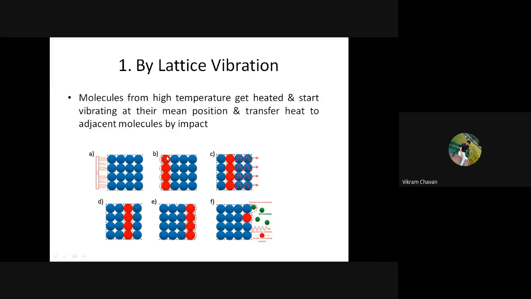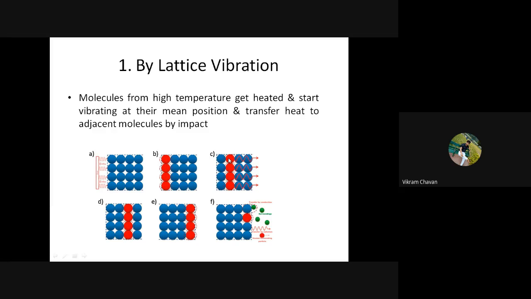While vibrating, they collide with the adjacent molecules, and during that collision they transfer heat to the adjacent molecule. In the same manner, heat transfers from this molecule to the next.